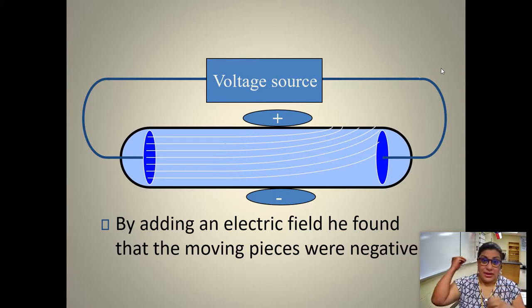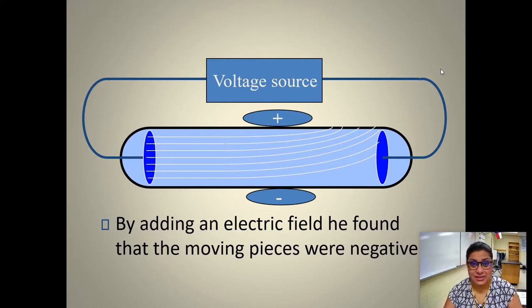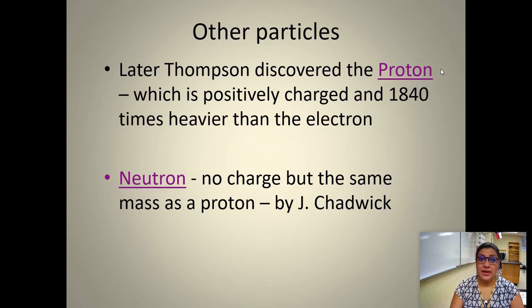So, claim: electrons are negatively charged. Evidence: the beam moved towards the positive charge. Reasoning: opposite charges attract. So if this beam was negatively charged, it is going to be attracted to the positive charge. And that is how Thomson concluded that the atom contained negatively charged particles called electrons. He later discovered the proton, and then Chadwick later on discovered the neutron.